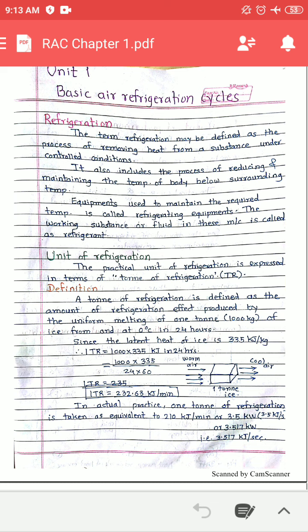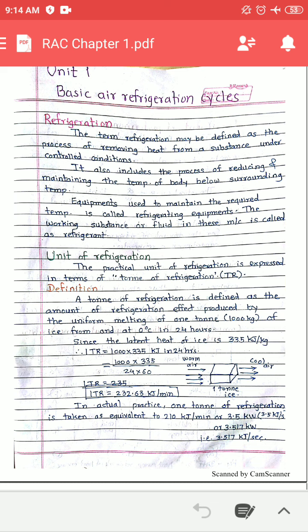Since the latent heat of ice, meaning melting from solid to liquid, is 335 kilojoule per kg, it means that 335 kilojoule of heat is produced when 1 kg of ice melts. I will read this once again: latent heat of ice is 335 kilojoule per kg, meaning when 1 kg of ice melts, 335 kilojoule of heat, that cooling effect, will be produced.